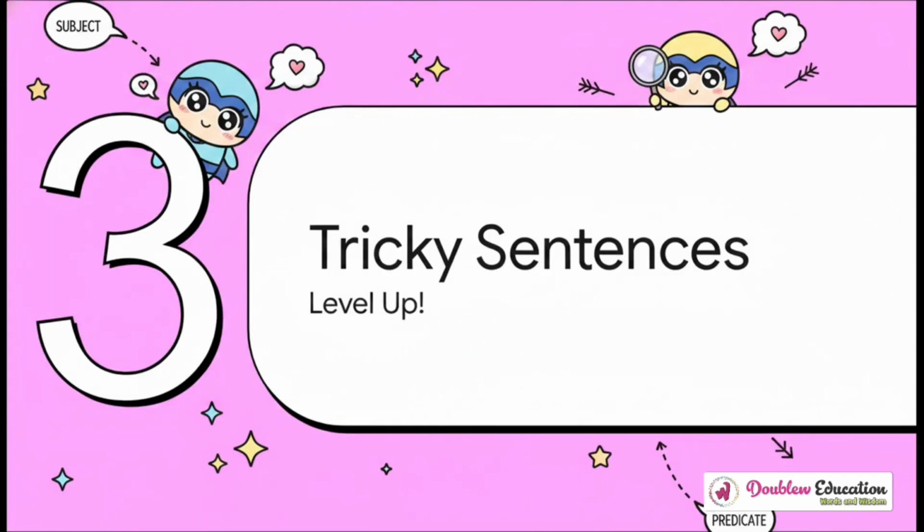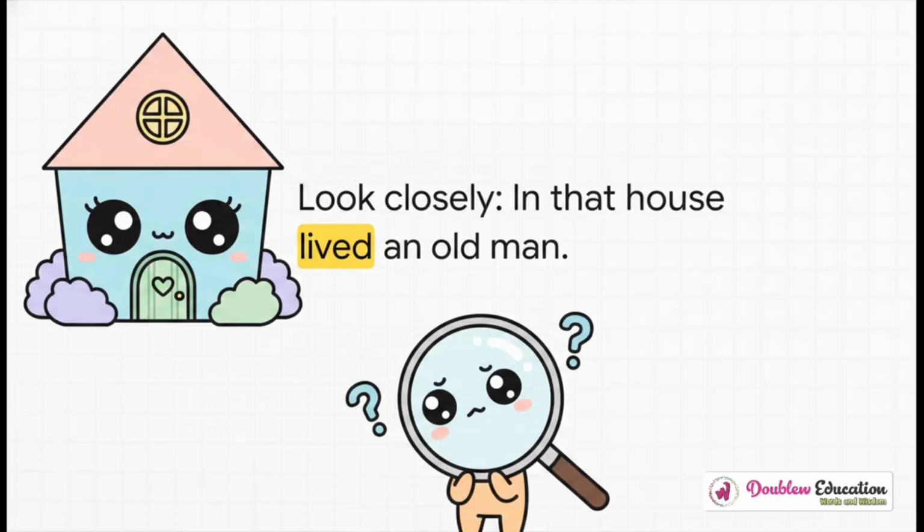Okay, you've absolutely nailed the basics. But sometimes sentence heroes can be a little sneaky. They like to hide. So are you ready to level up? Let's take on some trickier sentences. All right, look really closely at this sentence. "In that house lived an old man." Wait a minute. The hero doesn't seem to be at the start of the sentence this time.